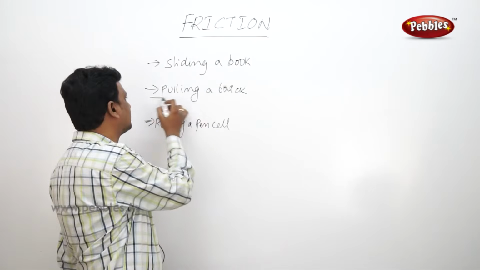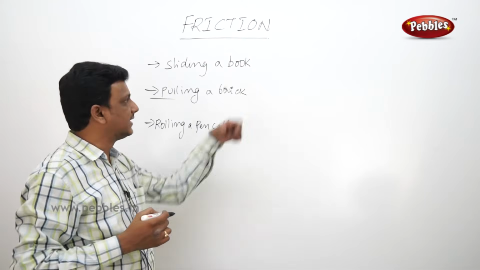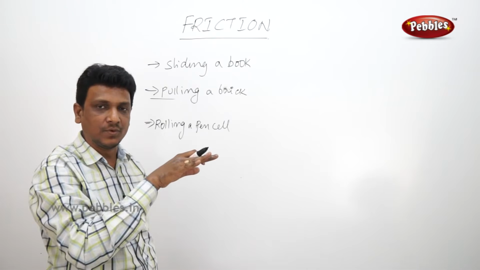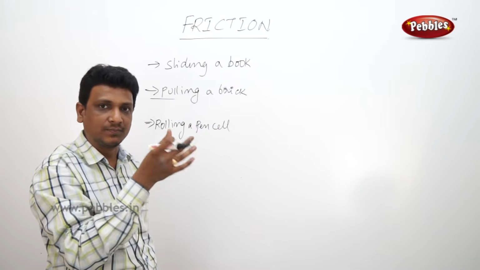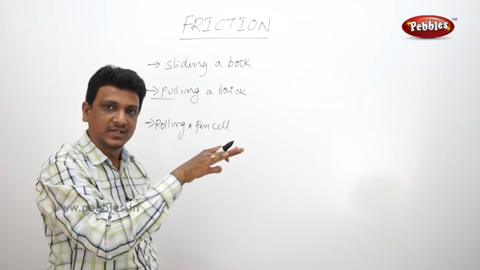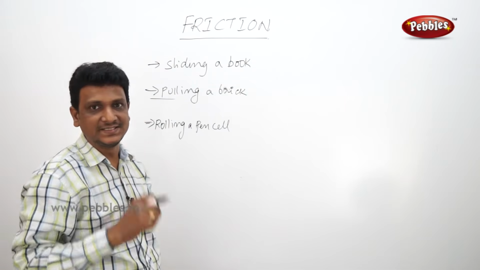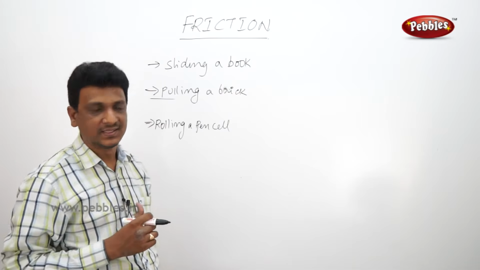I have written two more examples here. Pulling a brick. In the earlier case, I told you when I kept a book on the table and pushed the book, I felt more force was applied. When I placed a polythene film under the book and pushed it, less force. We can calculate it also. We can practically see more force, less force with different surfaces.